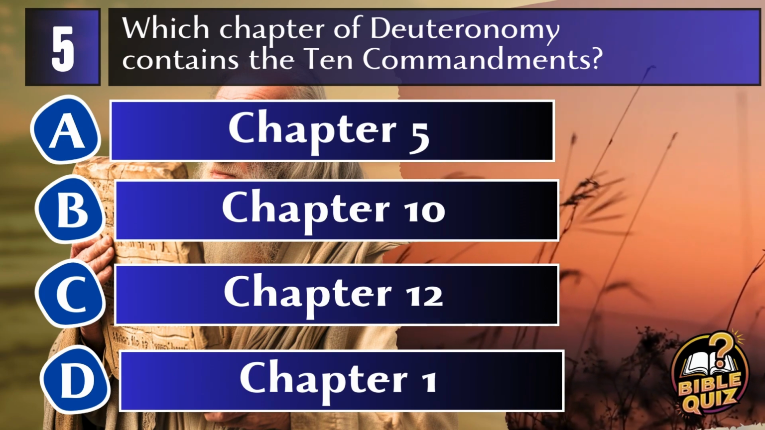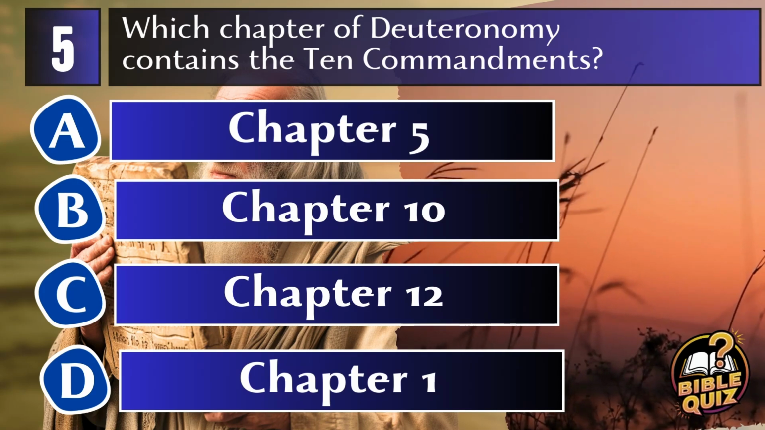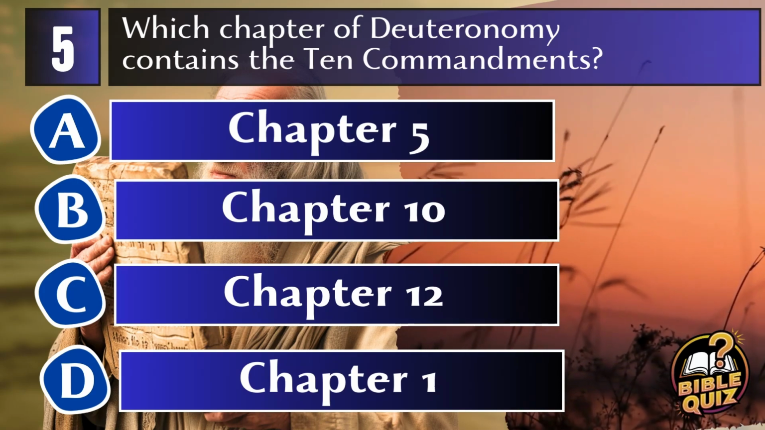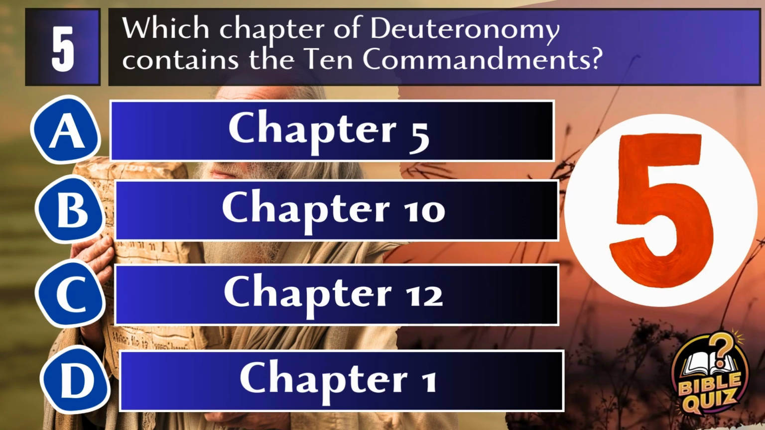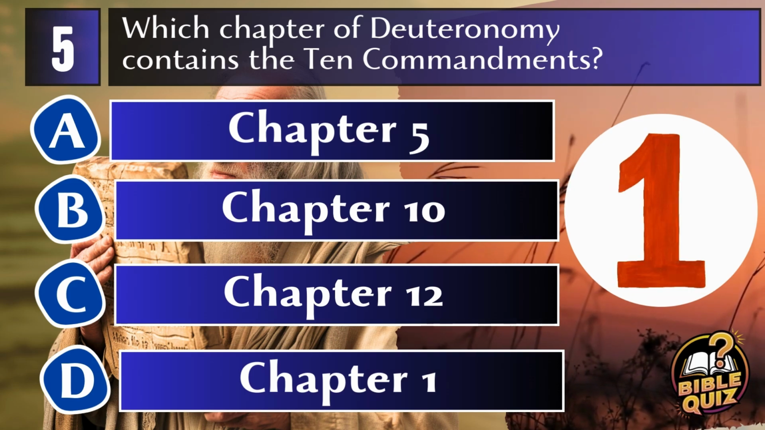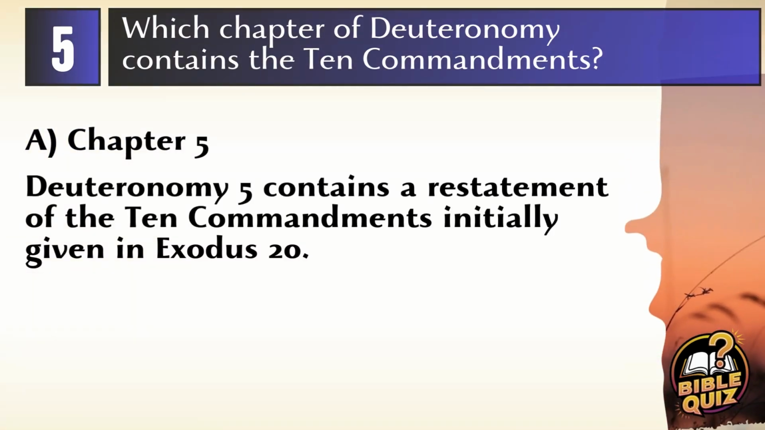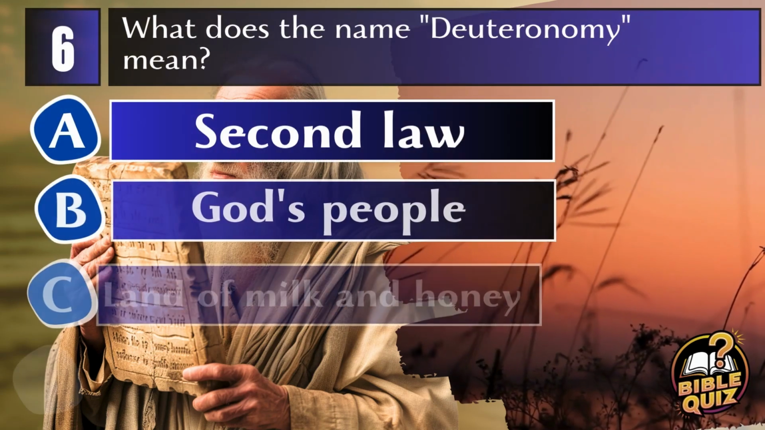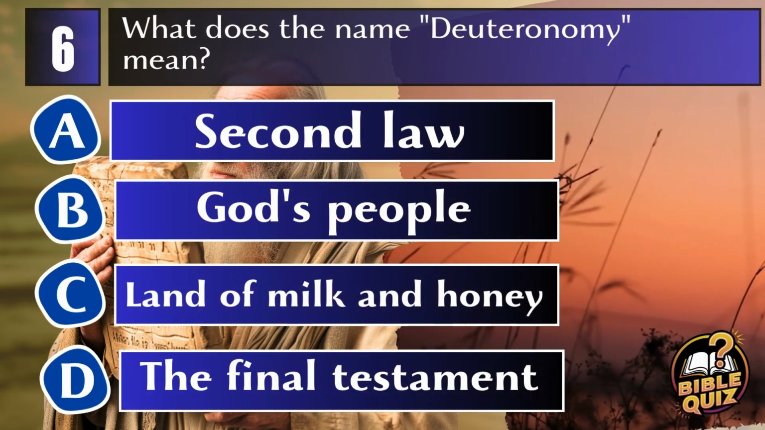A. Chapter 5. B. Chapter 10. C. Chapter 12. D. Chapter 1. Answer: A. Chapter 5. Deuteronomy 5 contains a restatement of the 10 Commandments that were initially given in Exodus 20. Question 6. What does the name Deuteronomy mean?